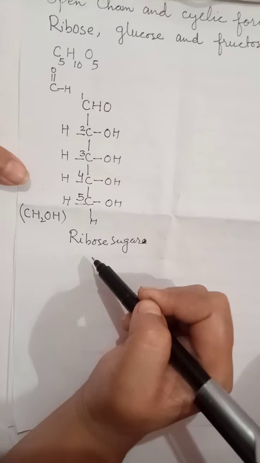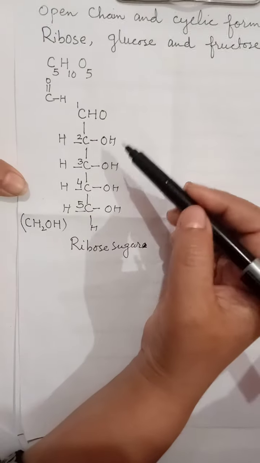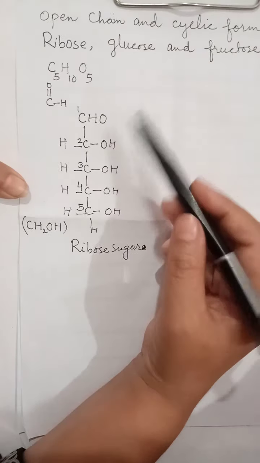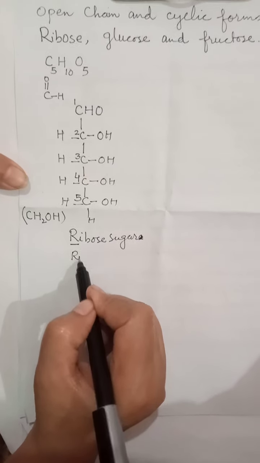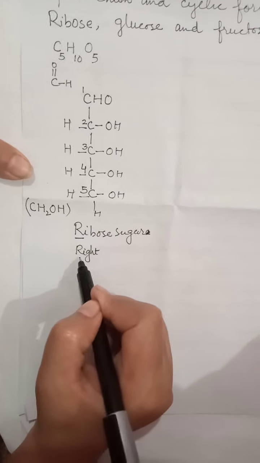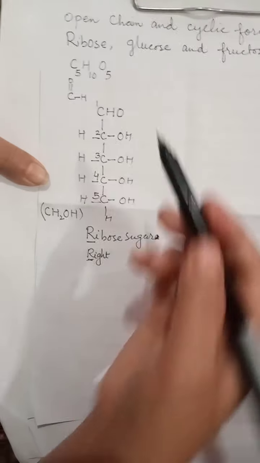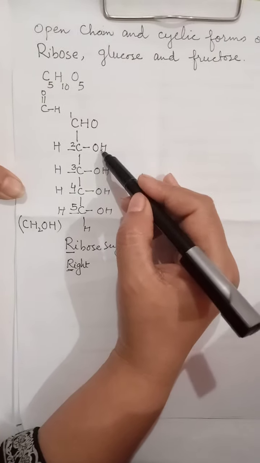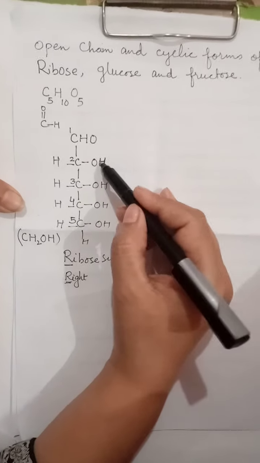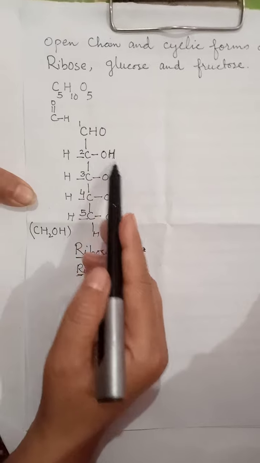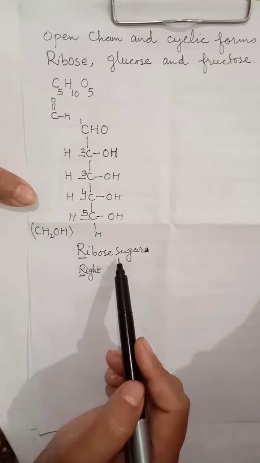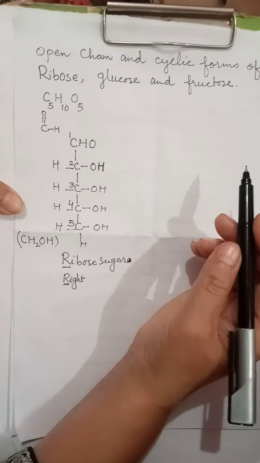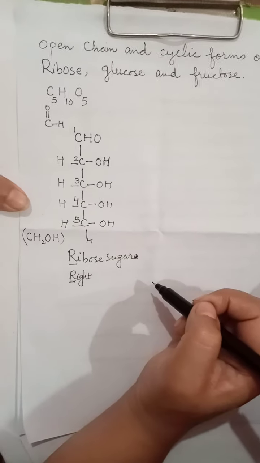How do I have to memorize this? Students, there is a simple trick to learn it. R for ribose and R for the word right, which also starts with R. So if we take the hydroxyl group as criteria to learn it, all the hydroxyl groups are present on the right side with ribose sugar. Okay, and now I have to write its cyclic form.